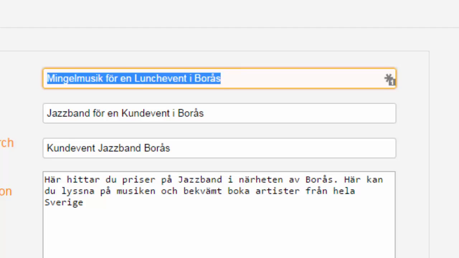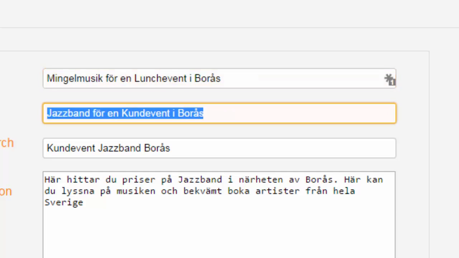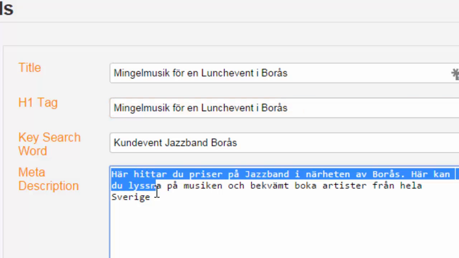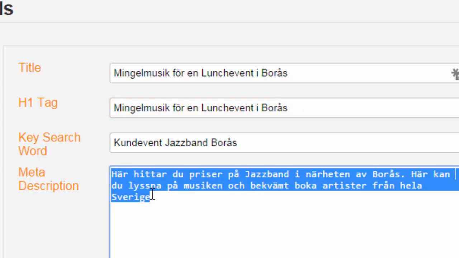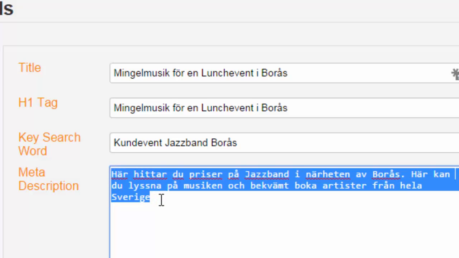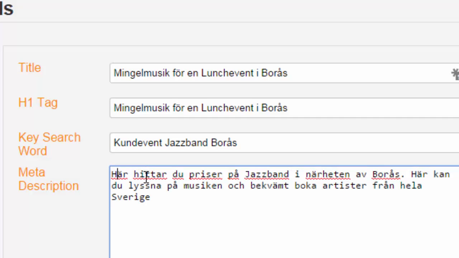So now I will copy this title and put it in as the H1 tag also. And here we have the meta description, which is also dynamically created. And here I don't want to do it in Swedish because my Swedish is not good enough. But I will also rewrite this so that it doesn't always start with the same, here you can find prices for jazz band and so on.